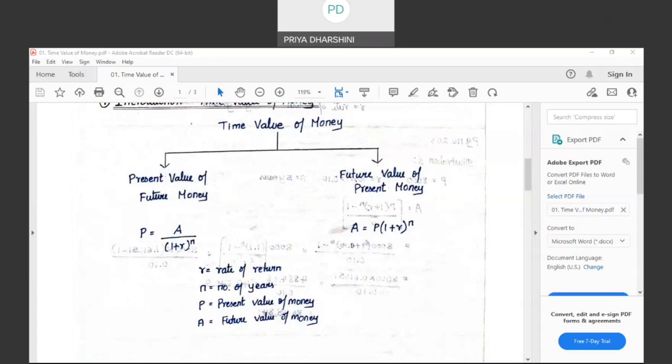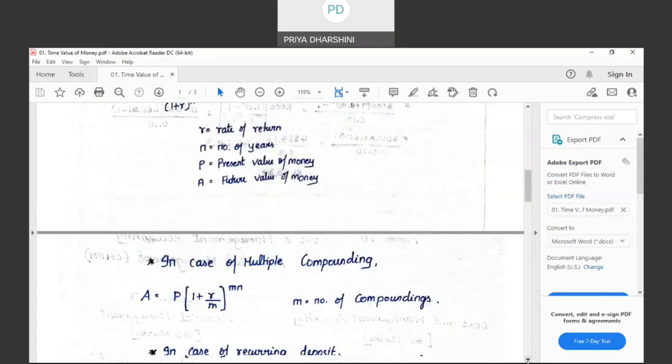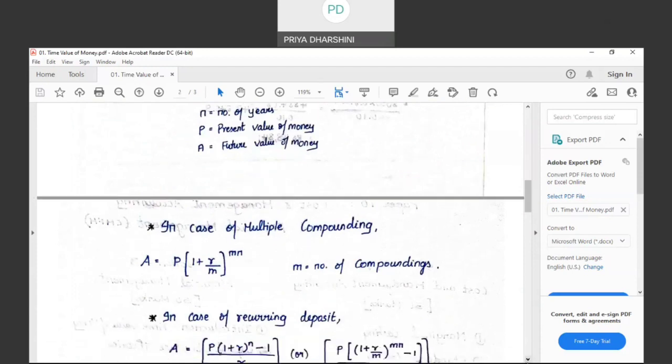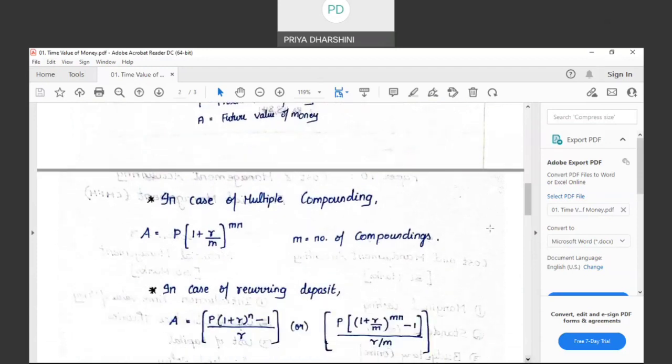Okay. So after this, what am I going to do? I'm going to get into the next concept. The next concept is A is equal to P into 1 plus R per N. That was the basic formula. That is when the compounding is done once in a year. If the compounding is done multiple times in a year,